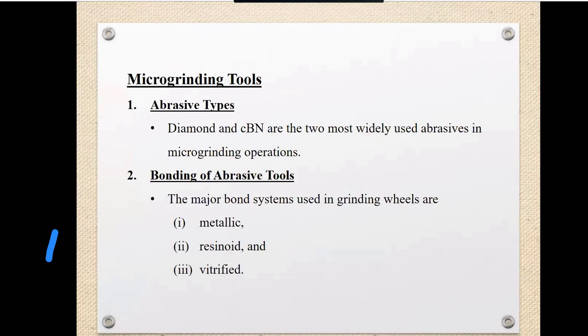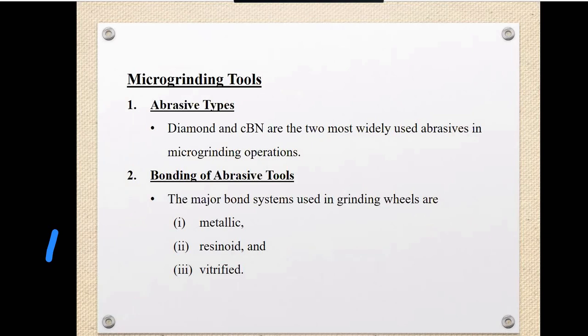There are other options also available, but this is the most widely used. Both have high wear resistance, high conductivity and high hardness, with a low coefficient of friction. Sometimes diamond will react because of its high chemical reactivity, so we have to take care where to use diamond and where to use cubic boron nitride.